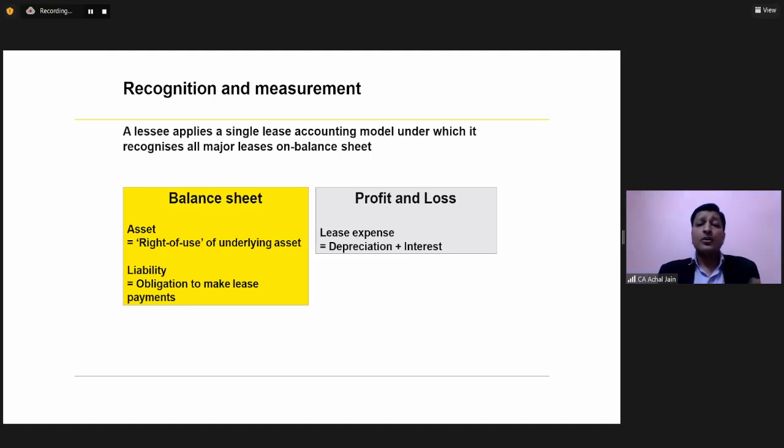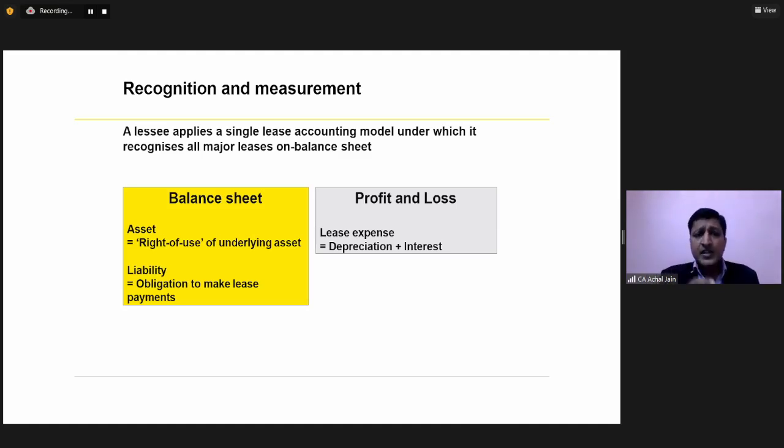Okay, because now we are not looking at whether the lease is an operating lease or a finance lease. So that's why I'm not using this term. That's why I'm saying that in all the lease arrangements, the lessee will record the lease in its balance sheet. And let's see how it will be recorded.